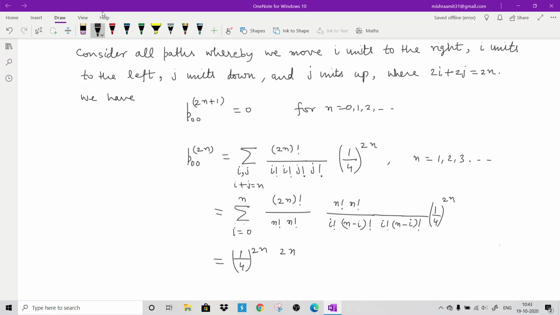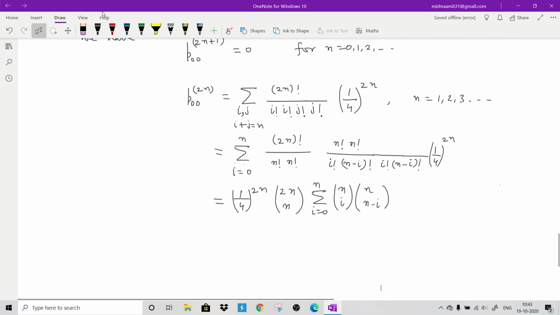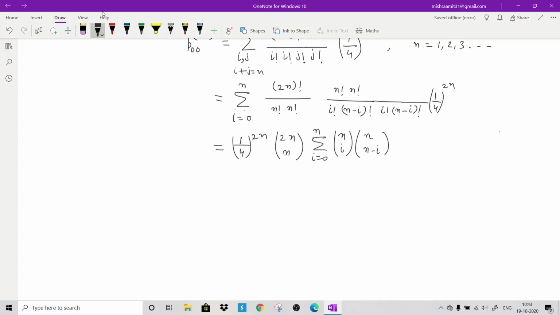is nothing but 2n Cn. This is 2n Cn, and inside, i from 0 to n, this is nCi, factorial n divided by factorial i and factorial n minus i. This is nCi, and another is nC(n minus i). So this is nothing but nCr. I am just using the formula of nCr.